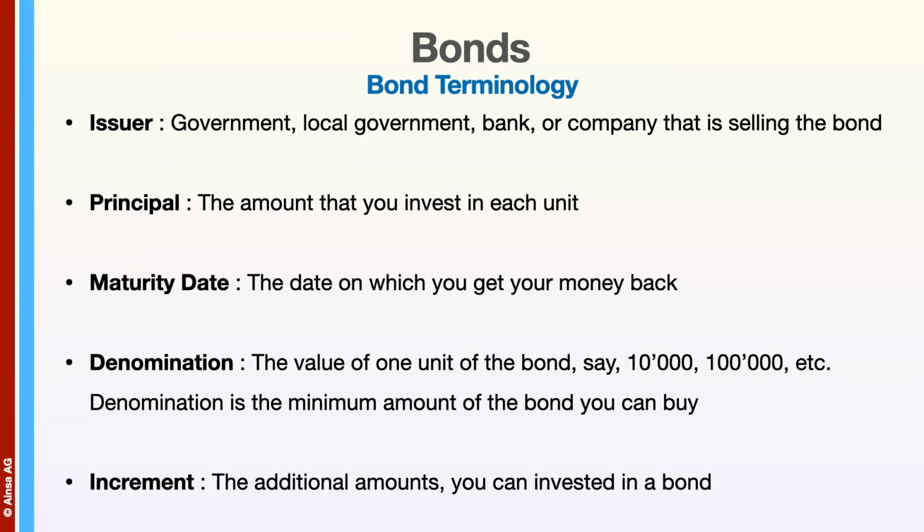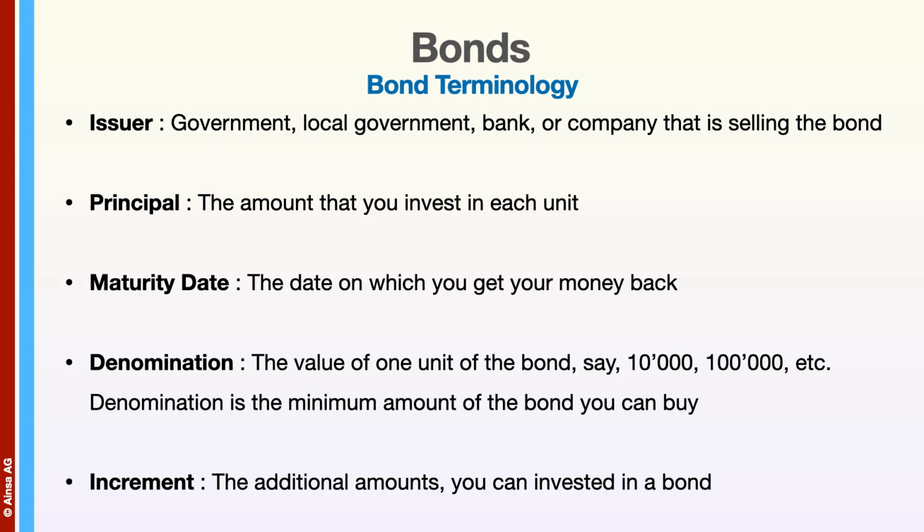The issuer is a government, local government, bank, or company that's selling the bond. The principal is the amount that you invest in each unit of the bond. The maturity date is the date on which you get your money back. Denomination is the value of one unit of the bond, say 10,000, 100,000, etc. Denomination is the minimum amount of the bond you can buy. Increment is the additional amount you can invest in a bond.